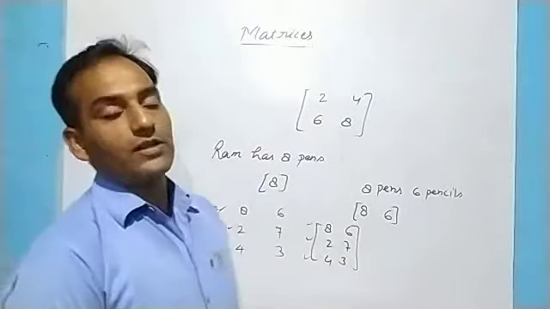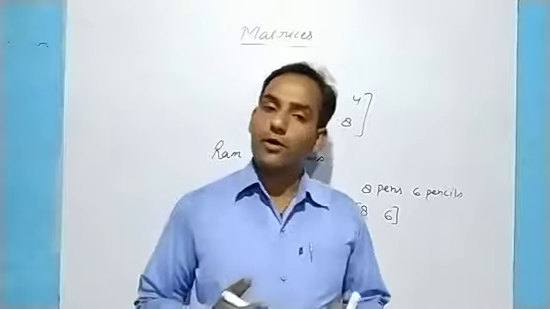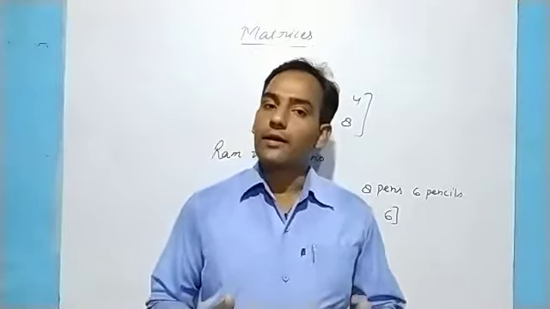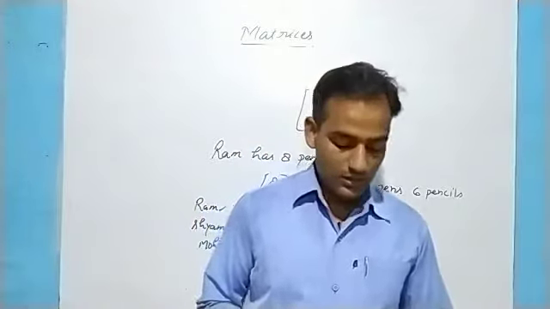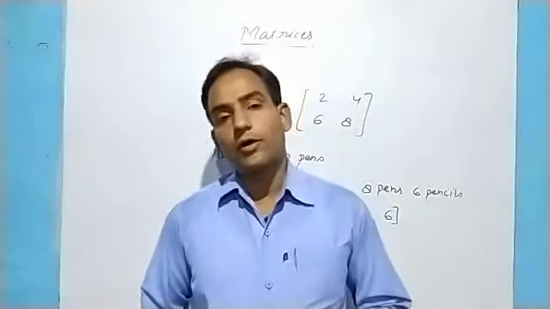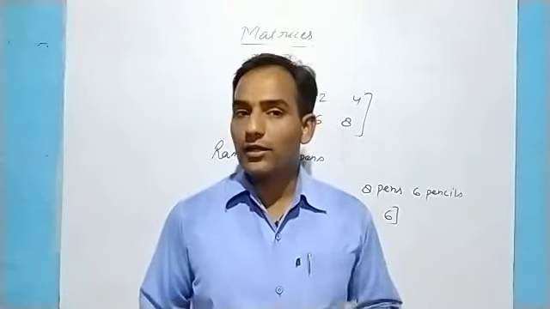So this is the basic concept about matrices. The combination of numbers written in rows and columns inside the big bracket is called a matrix.